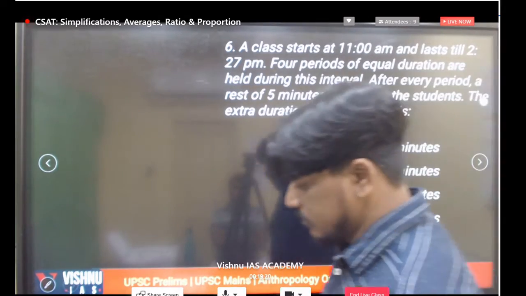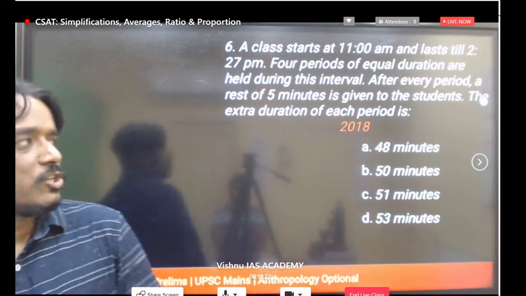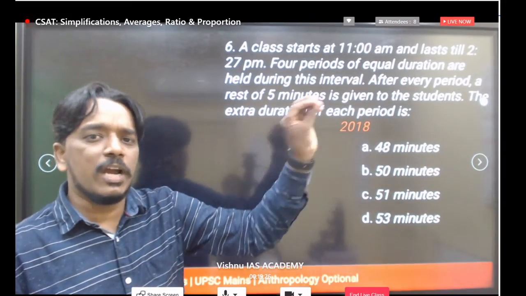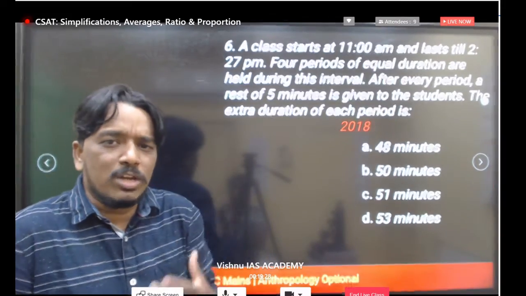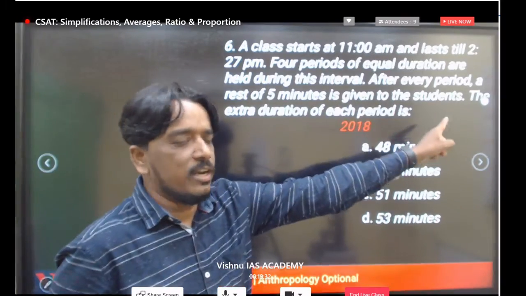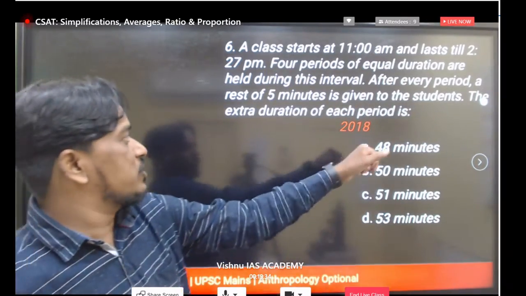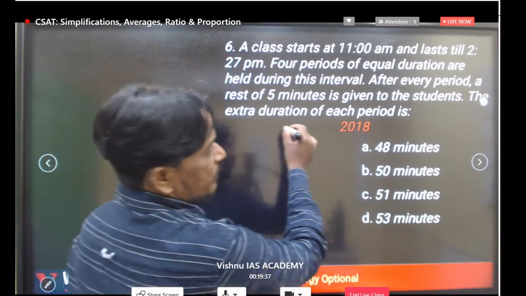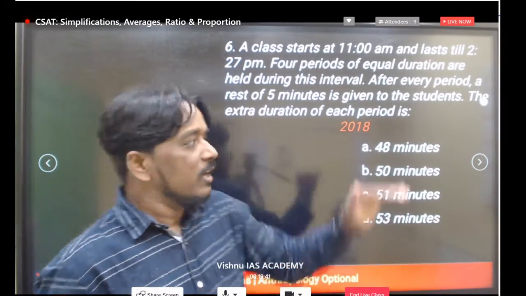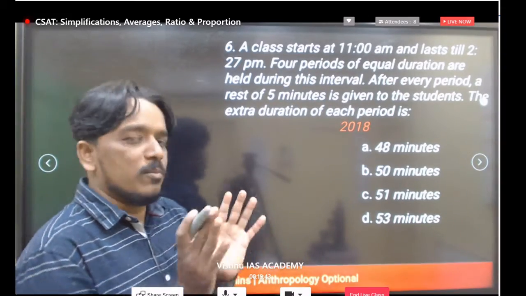Now, one more similar question, but from 2018. This is also not related to any particular concept. It is a kind of simple mental ability question, whatever we call it. Understanding the data is important, and try to find out what the question is. The extra duration of each period is, so you have to find out each period's duration in this particular data. Just read the starting lines and you will get complete clarity.